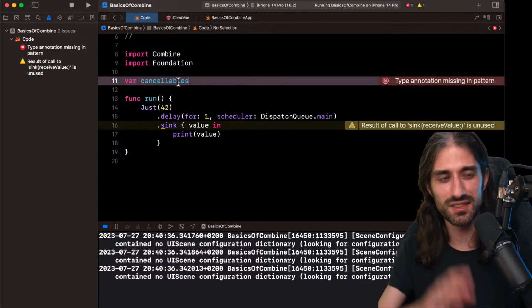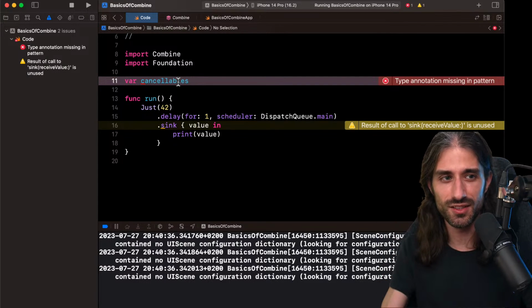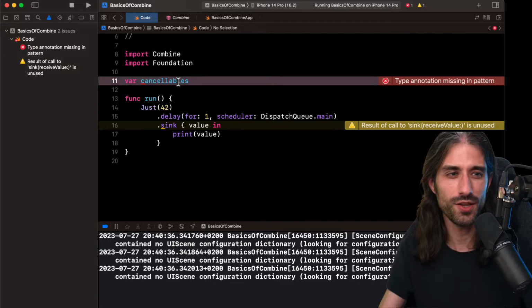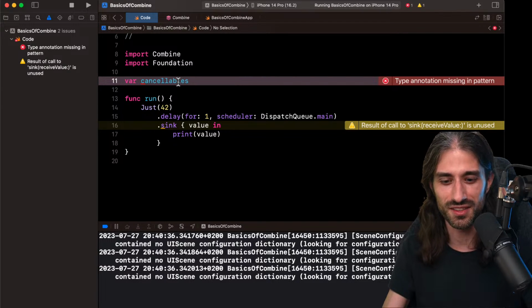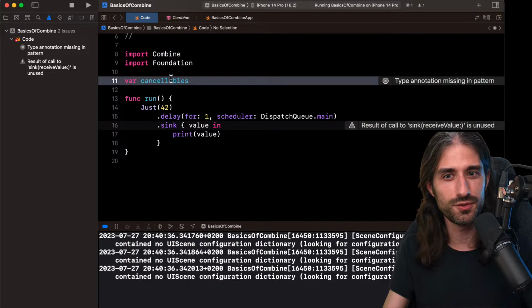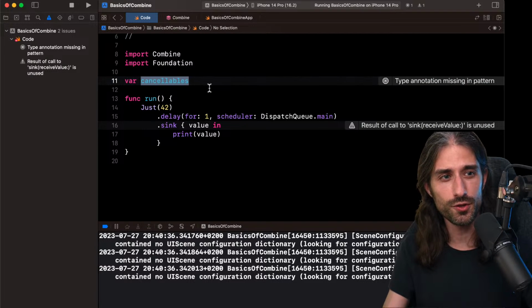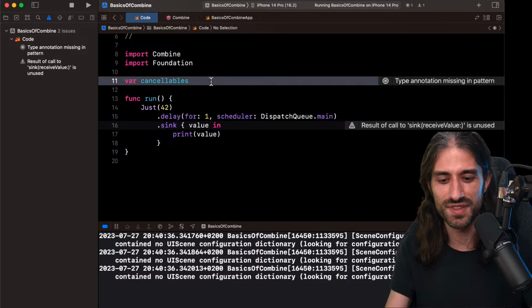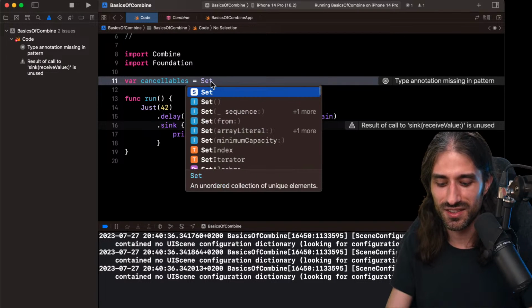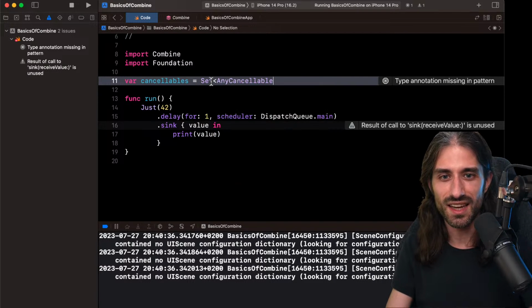You don't want to have this globally. You want it to be nested into something. So we come back to the reason why we need namespaces in computer science. So cancelables, the hard thing when you write it is to know whether it should take one or two L's. You have a spell check in Xcode, so Xcode can help you with that. And so it's a set of AnyCancellable, and I create that set.